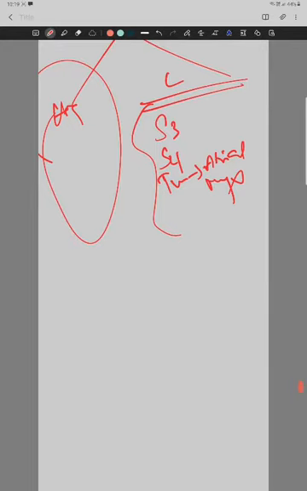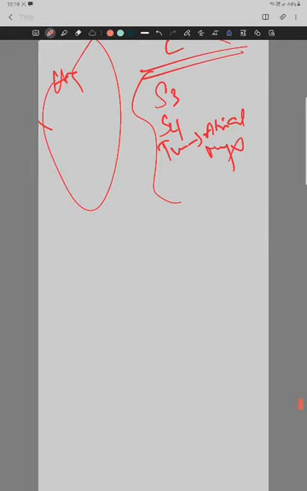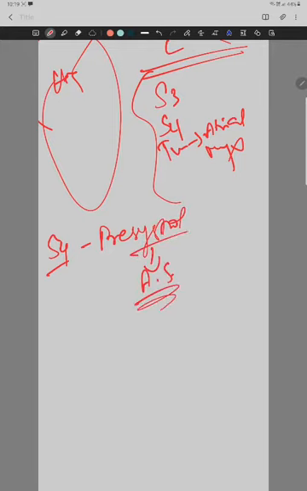Okay. So then coming to the S4. S4 is present just before the S1. So it is given by the pre-systolic heart sound. Here it is the atrial systole, the pre-systolic heart sound before S1.